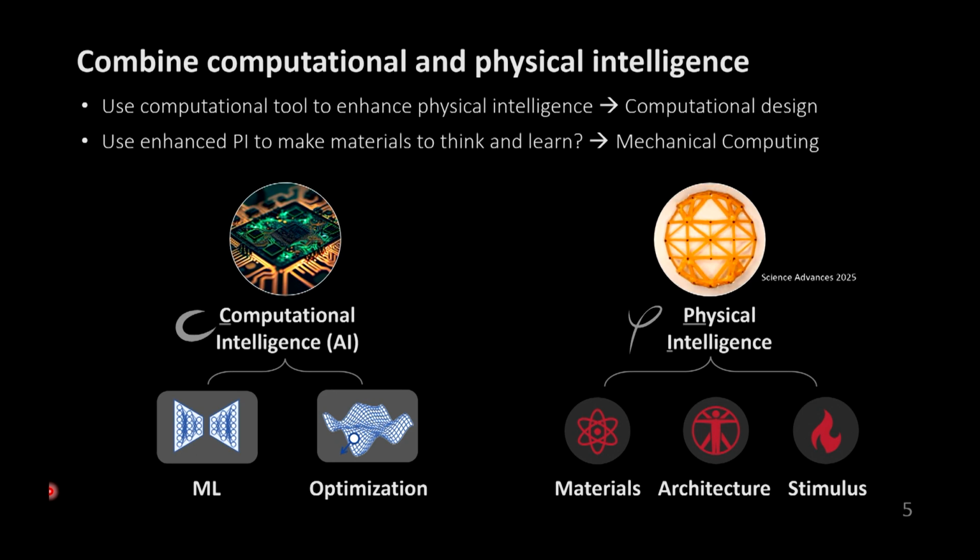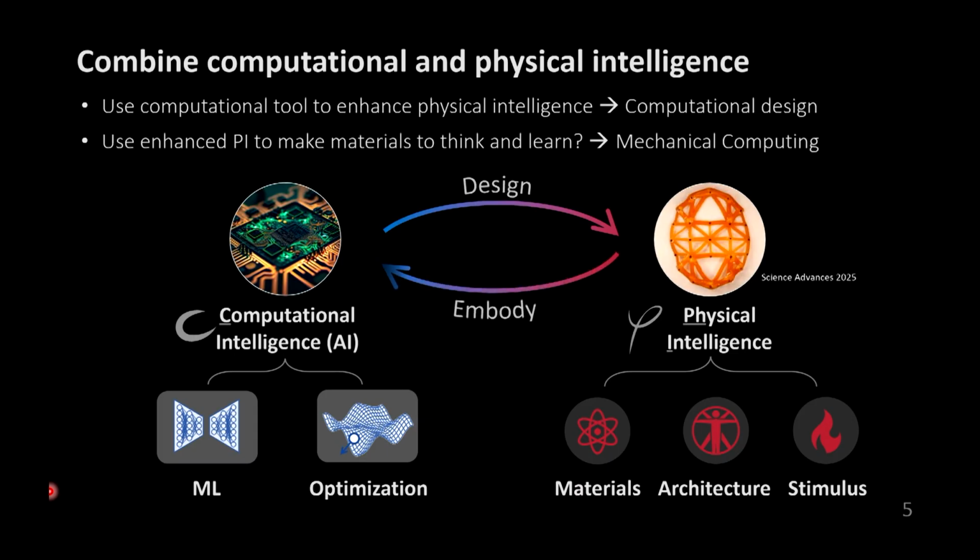And I'm very pragmatic because I don't care about whether it's AI or not. As long as it can solve the problem, that is a good method. So here, for AI, we're actually looking at both machine learning and optimization. So we want to use this to design the physical intelligence. That's the first direction in our lab. And another direction is that if we have enough physical intelligence, we can use it to do computing. We can make a materials computer. That's the second direction. Because we are exploring the synergy between the two, that's why our lab is called the Computational and Physical Intelligence Lab.